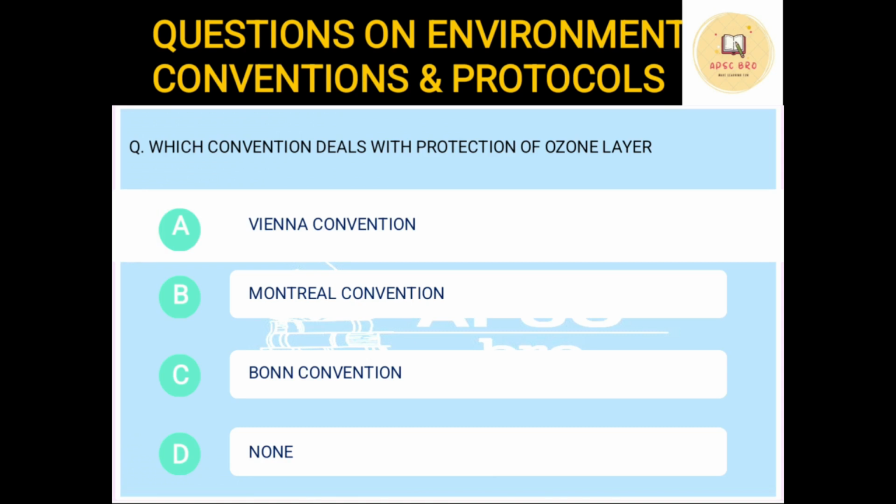There is another convention which is related to ozone layer, that is Montreal Convention. Vienna Convention deals with the protection of ozone layer, and Montreal Convention deals with the substances that deplete the ozone layer. That means the Montreal Protocol particularly deals with substances like hydrofluorocarbons which cause damage to the ozone layer, and the control of these substances. So there are two conventions, Vienna and Montreal. Vienna deals with the protection and Montreal deals with the substances that deplete the ozone layer.